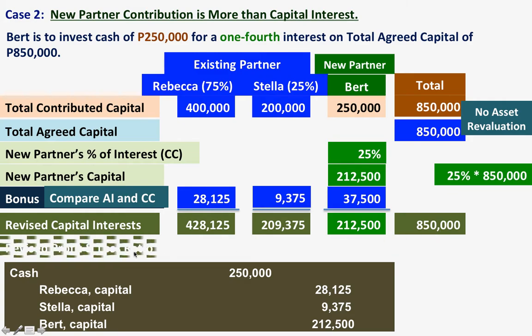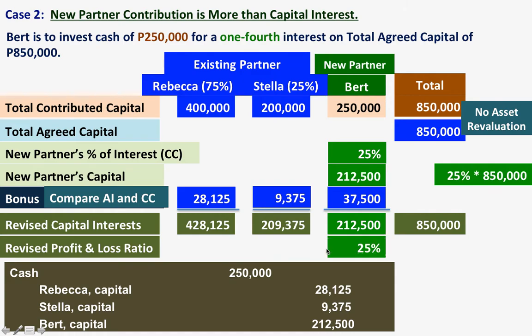With regards to the revised profit and loss ratio, the problem did not state that the ratio will be based on capital. The problem indicates that Bert was given 1/4 interest, so Bert will have 1/4, which is 25%.